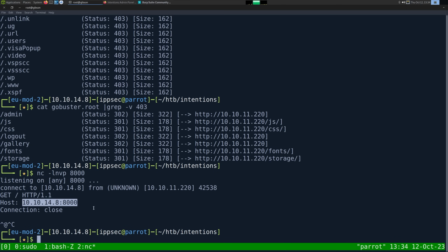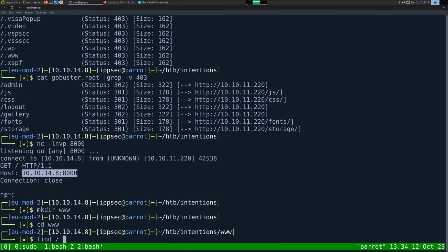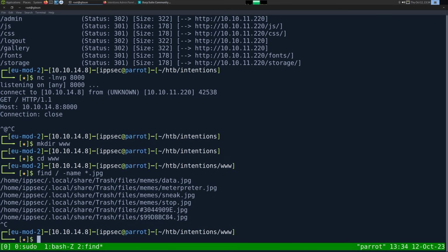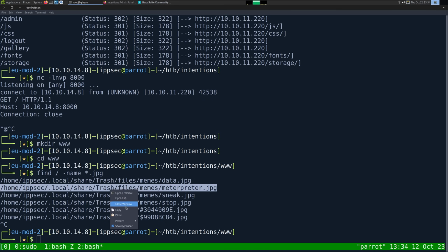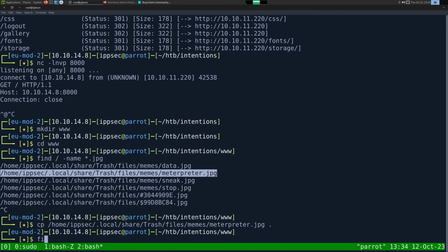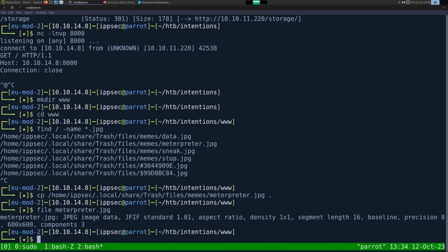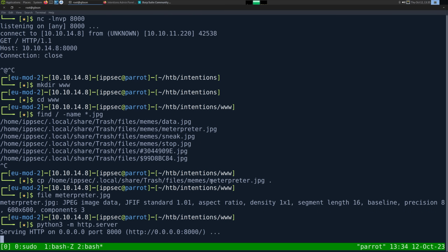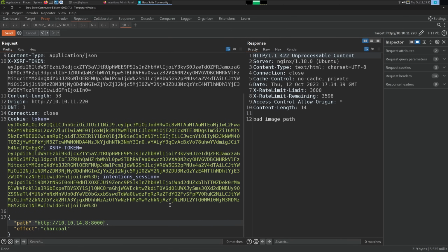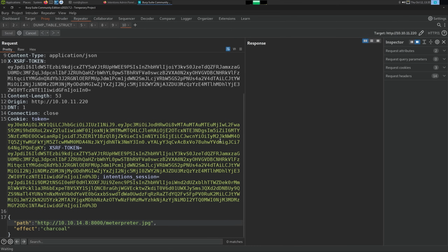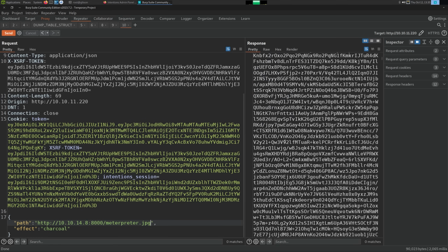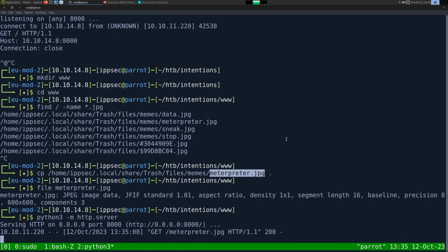Let's see, if we put an actual image here, let's do mkdir www, find / -name, sure, let's do meterpreter.jpg. That is a JPEG. And let's just see what it says. Does it still say bad image path or does it do something? So it gives us the image back. But there's not much we could do with it.